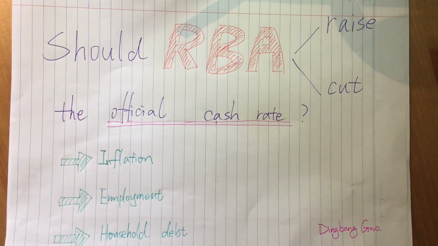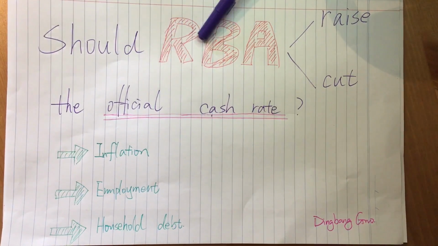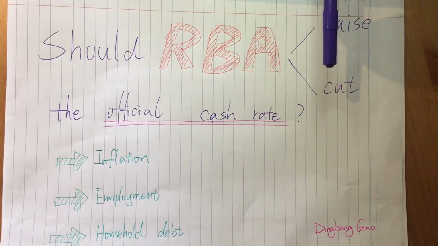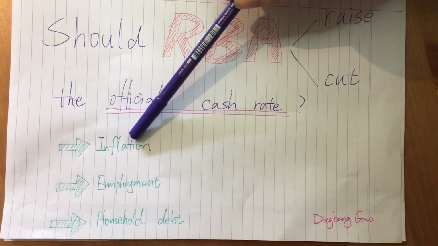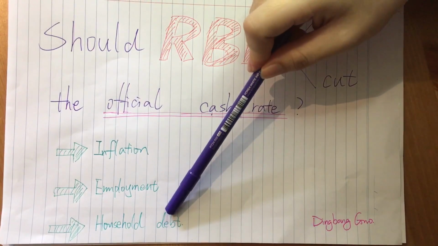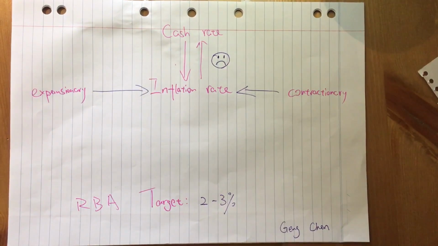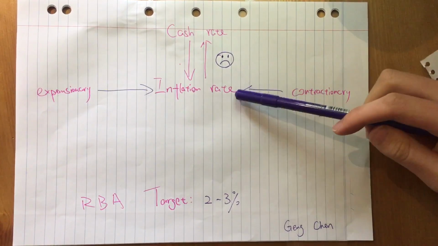Today we are going to have a discussion about whether the RBA should raise or cut the official cash rate. We will present our points from the following three aspects: inflation, employment, and household debt. The first point in setting the cash rate is the inflation rate.